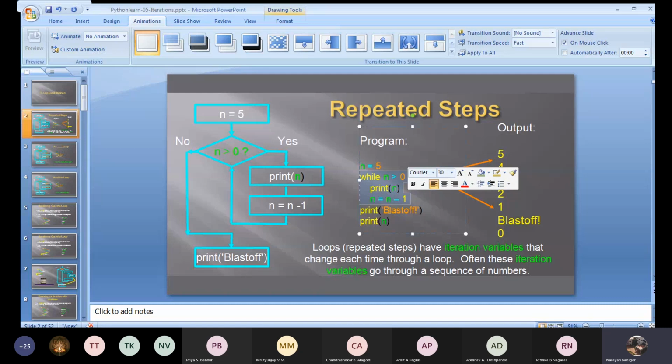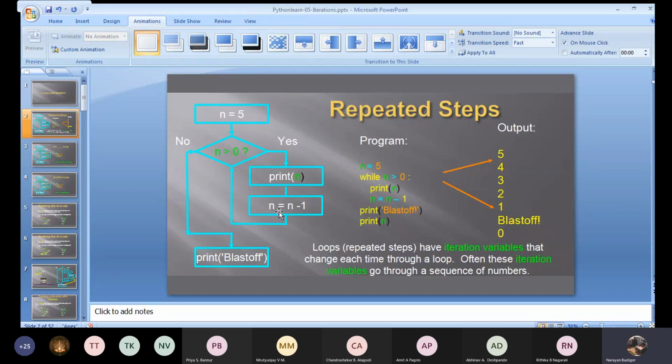Clear? Now after that I am trying to print n. Now what is n value? What is the last value of n? 0. Okay, that 0 will be printed. Clear? See, the same program I have here, we have a flowchart for it.